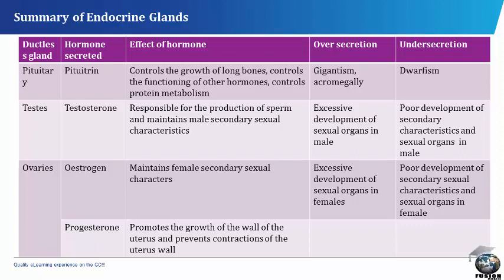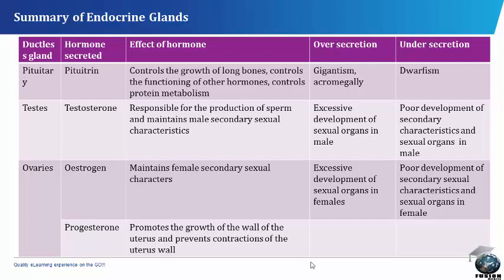The testes. The hormone secreted in the testis gland is the testosterone, which is responsible for the production of sperm and maintenance of male secondary sexual characteristics. Oversecretion of it causes excessive development of sexual organs in male, while undersecretion of it causes the poor development of secondary characteristics and sexual organs in male.